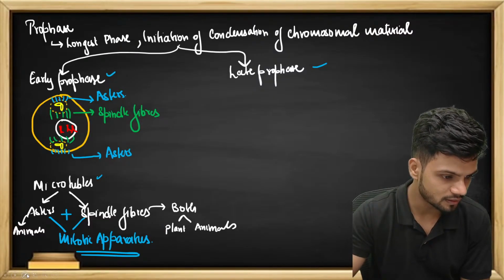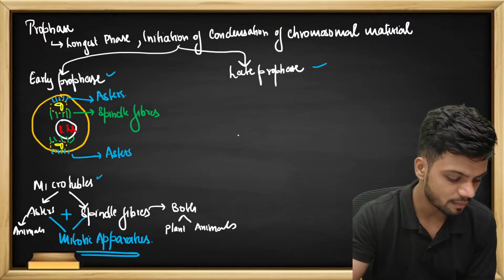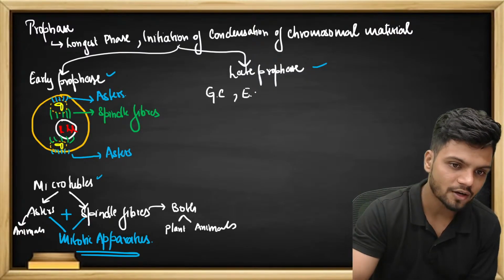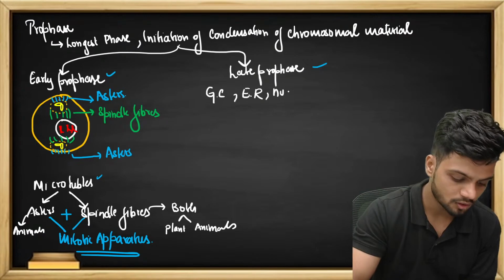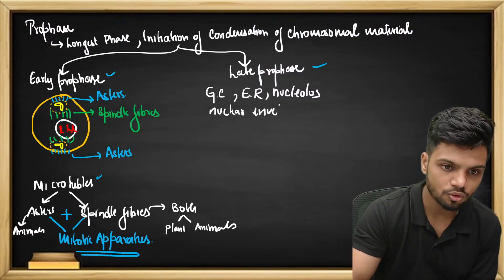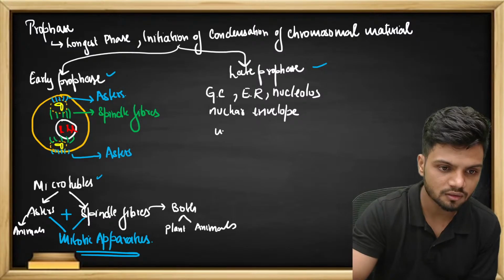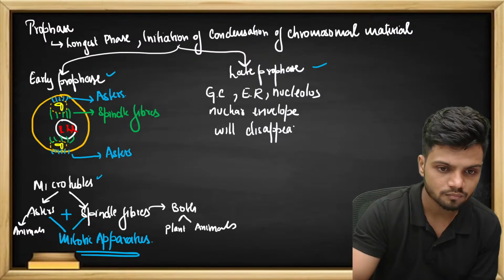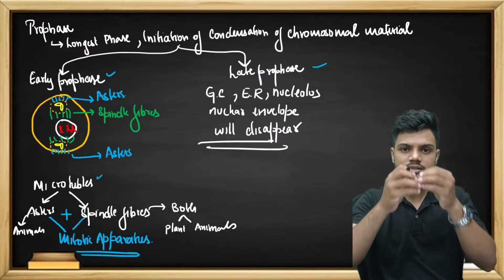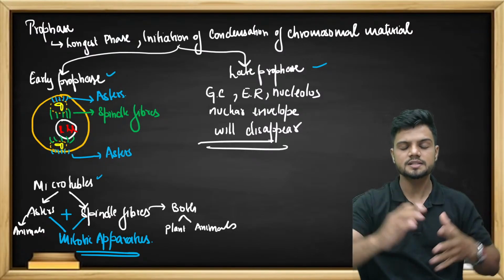Now what is happening in late prophase? In late prophase, mostly the Golgi complex, endoplasmic reticulum, the nucleolus, nuclear envelope, everything will disappear. Gone in the late prophase. Everything is disappearing. That is the late prophase.